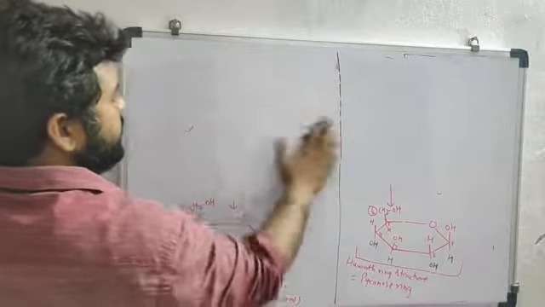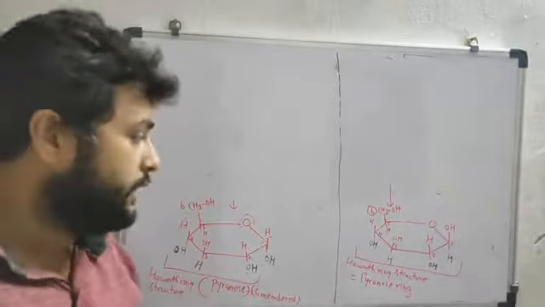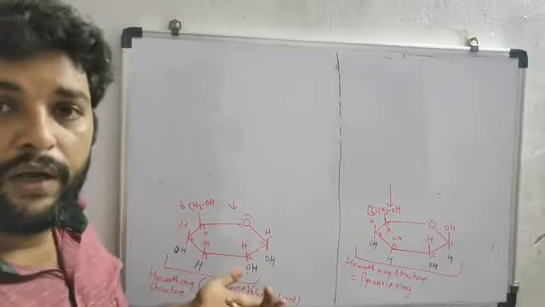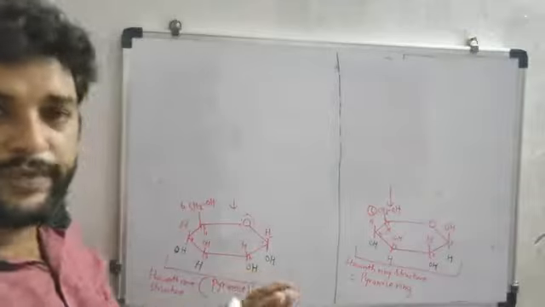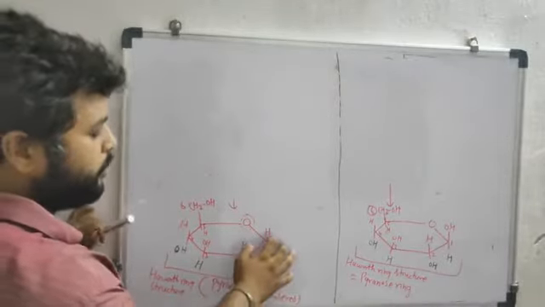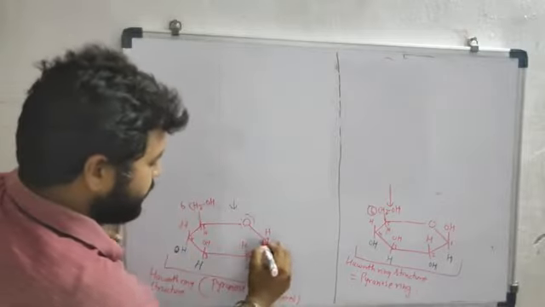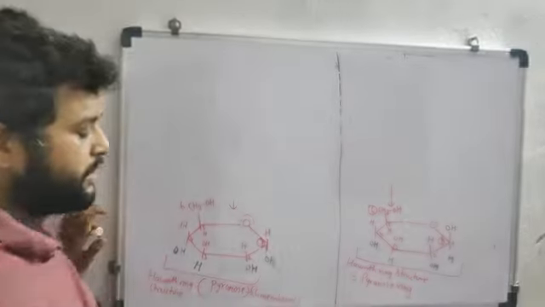Suppose this Haworth structure is given, and the question will be asked which one is the alpha form and which one is the beta form on the basis of this Haworth structure. How could you identify? Again you have to go to the first carbon. This is the first carbon, this is the first carbon.